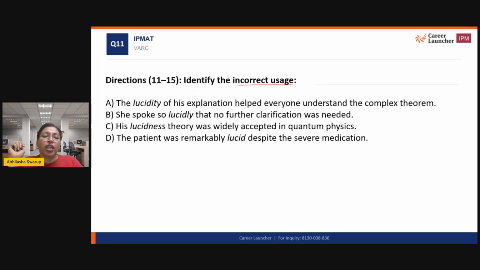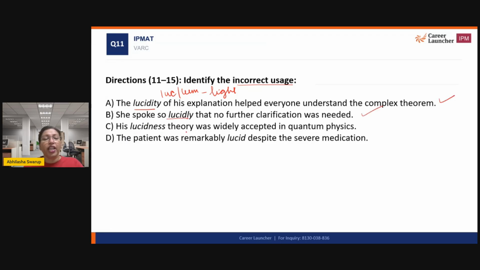The lucidity of his explanation helped everyone understand the complex theorem. Okay, looks good. Lucidity comes from the root word luc or lum, which means light. So it's so easy to understand. So this is a correct sentence. He spoke so lucidly that no further clarification was needed. So he spoke so clearly, right? So this is also okay. Same root, same root. Okay.